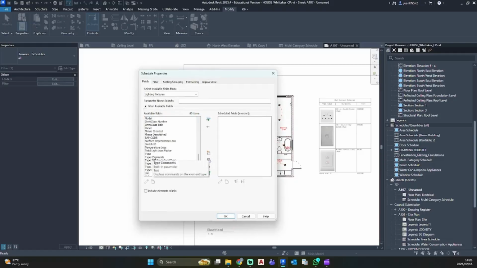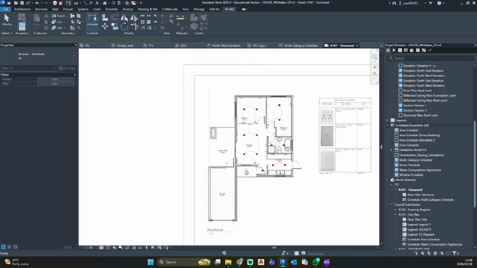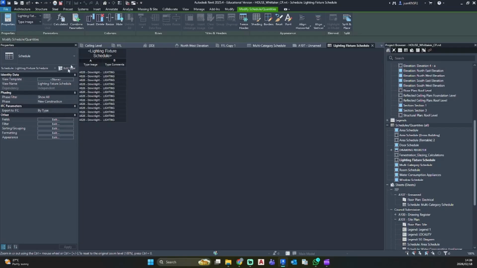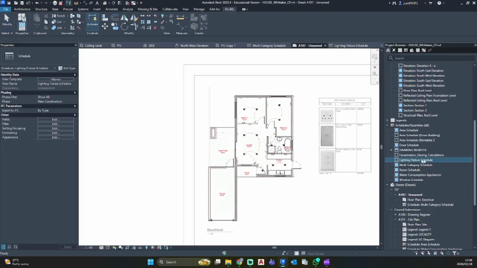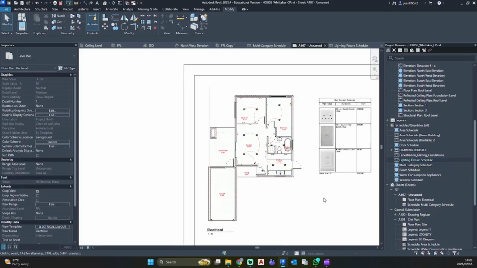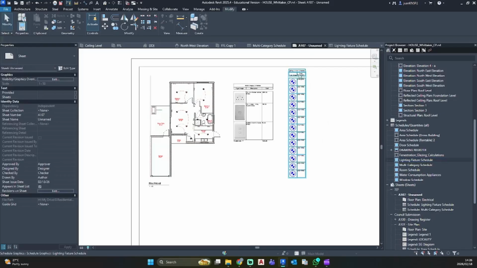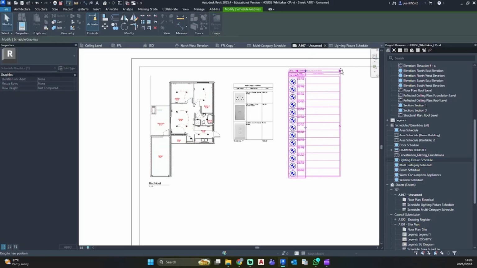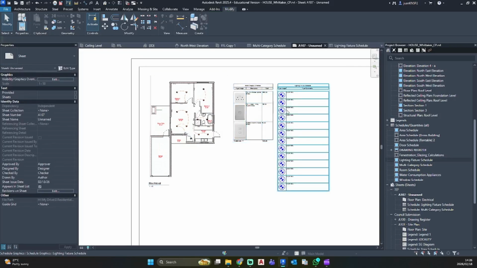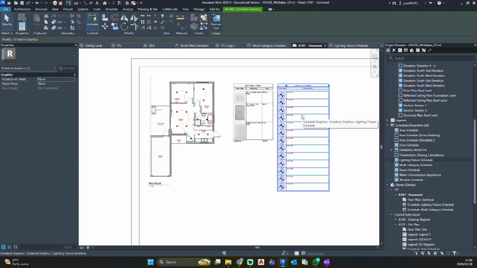Let's just go with type comments, type image, and we can rinse and repeat the same process for them. Just exit that view, and we can add the schedule with your electrical plan.